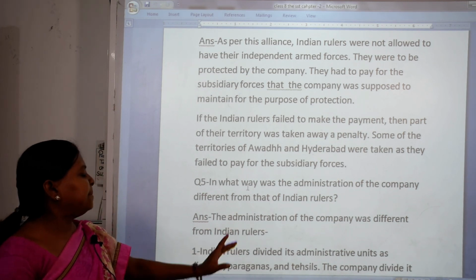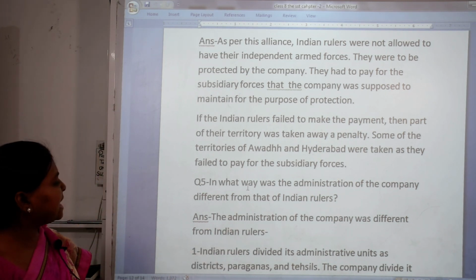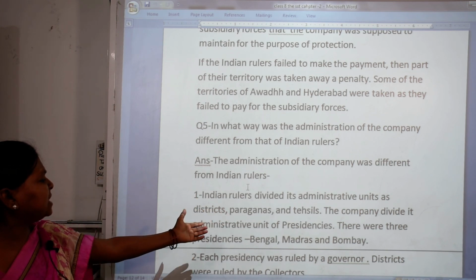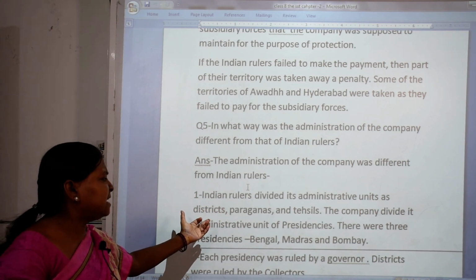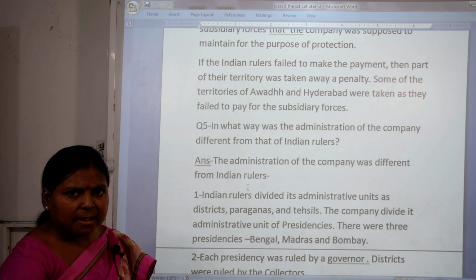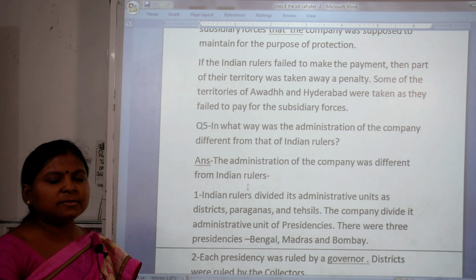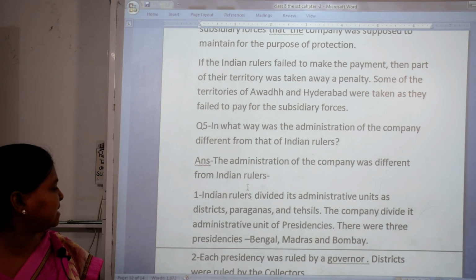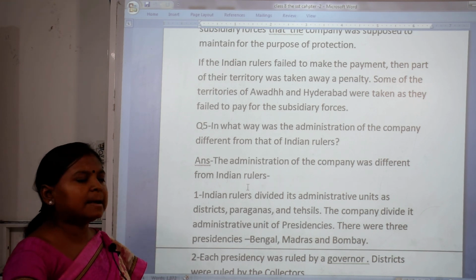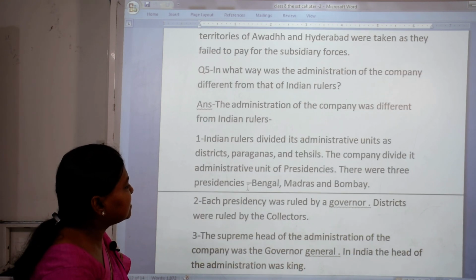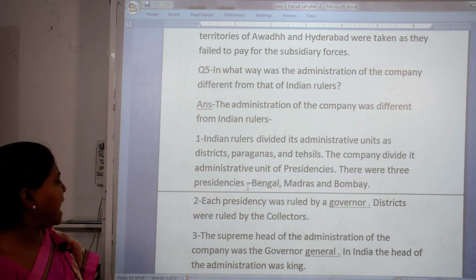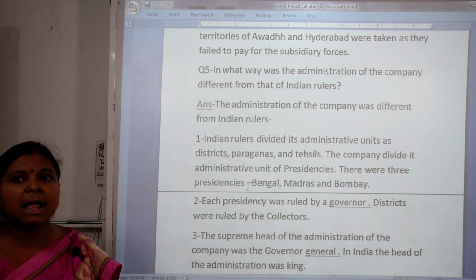Next, in what way was the administration of the company different from the Indian rulers? See, the administration of the company was different. First, the Indian rulers divided their administration into units like districts, parganas and tehsils, and the company divided its administration into different units. We just now studied the three presidencies, Bengal, Madras and Bombay. Each presidency was ruled by a governor and the districts were ruled by a collector.